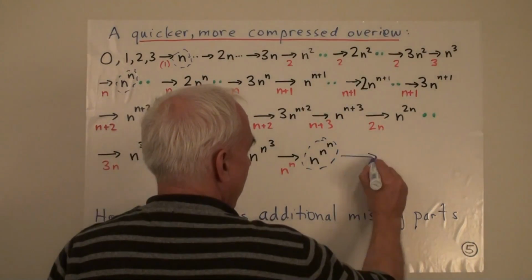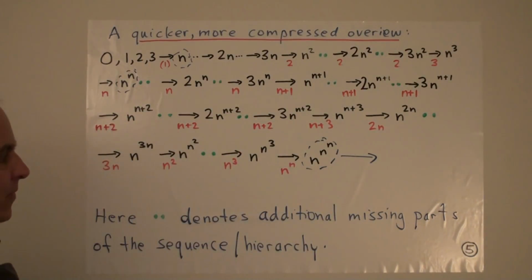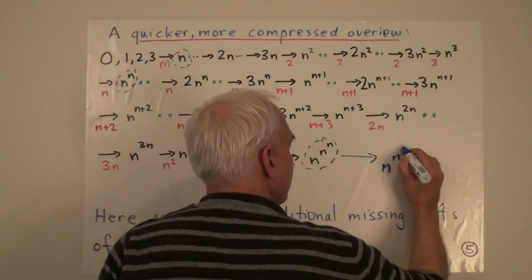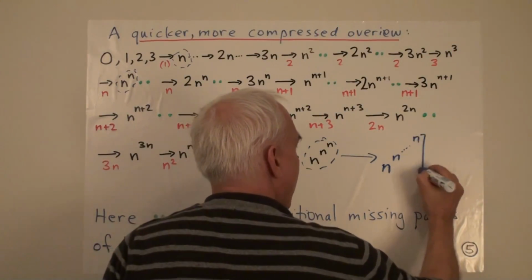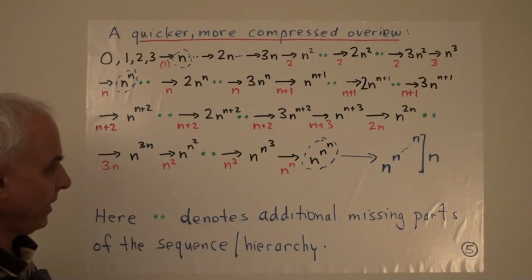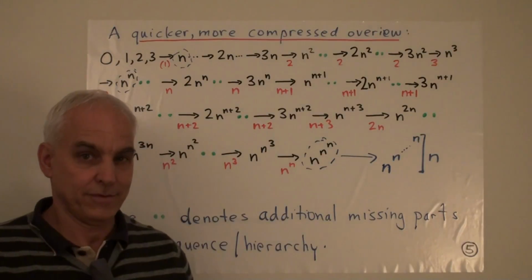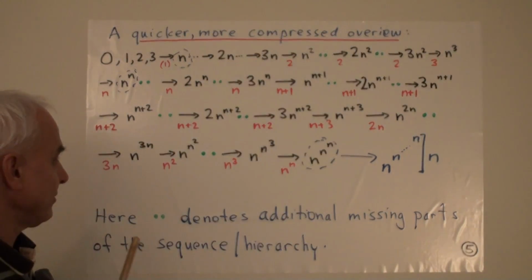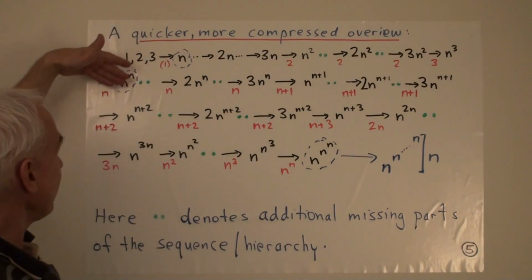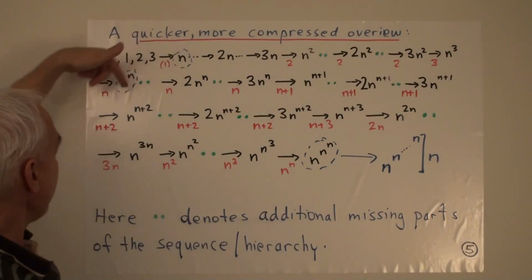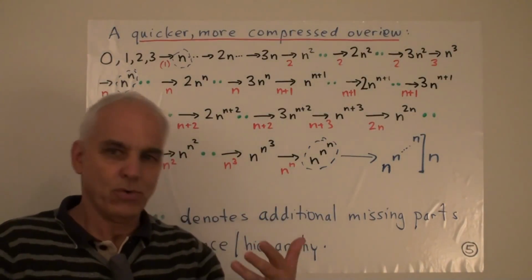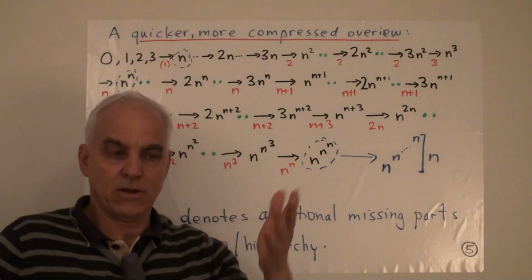Well, we could write it like this: n to the n all the way up to the n, where there are n of them here. It's a different kind of limit. It's also obtained by a very valid sequence of limits that we've already obtained. Level 1, level n, level n to the n. But we have to kind of go a little bit beyond what we were doing up till now and have to think a little bit bigger. Say, okay, we can think bigger.